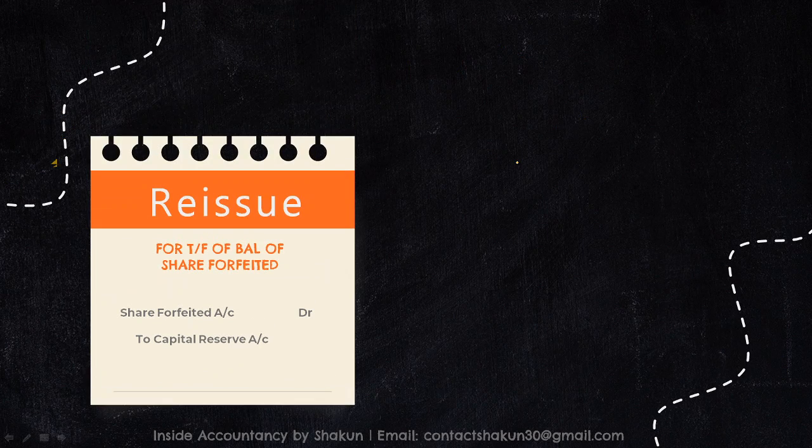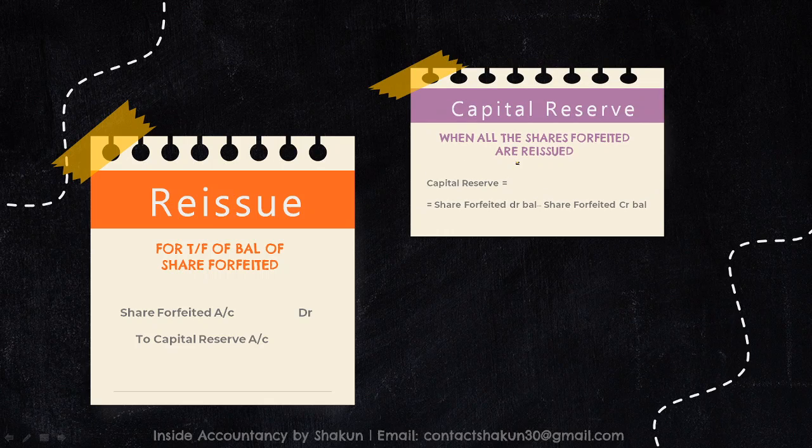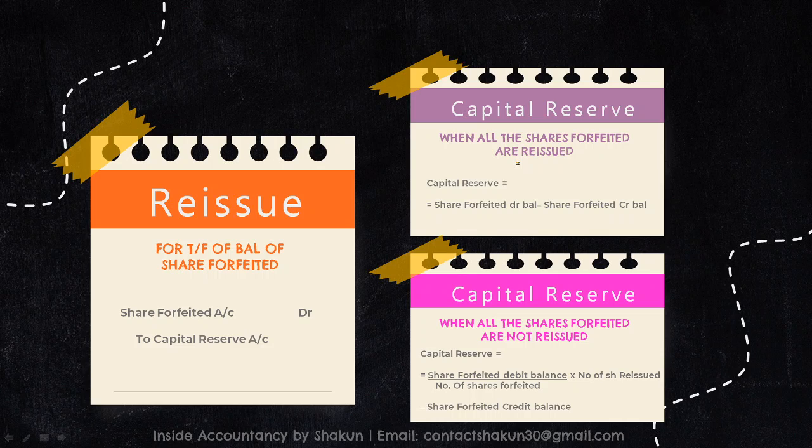Okay, moving on. Reissue entry also includes the entry for transfer of the balance of the share forfeited account to the capital reserve. The entry is: share forfeited account is always debited and capital reserve account is credited, because the reserve is created and the amount of forfeiture is transferred to the reserve. Now, capital reserve can be calculated as you can see here. In case all the shares that have been forfeited are reissued, suppose 100 shares are forfeited and 100 shares are reissued, then capital reserve will be equal to share forfeited CR balance minus share forfeited DR balance. Sorry, I first said it the other way around, but it is CR balance minus DR balance, right?